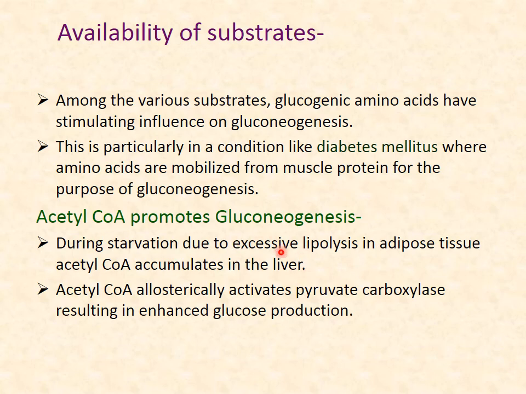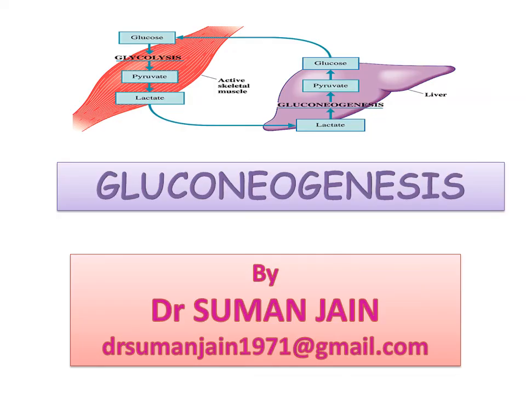And acetyl coenzyme A may also promote gluconeogenesis during starvation or excessive lipolysis. The adipose tissue produces acetyl coenzyme A, which accumulates in the liver, and then the liver will start gluconeogenesis and convert this acetyl coenzyme A in the presence of pyruvate carboxylase to produce glucose.